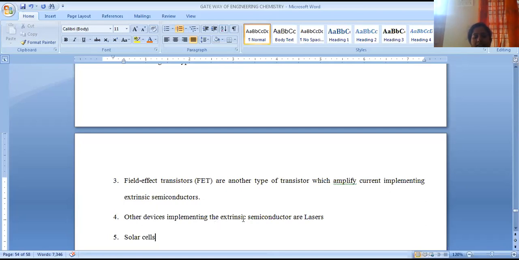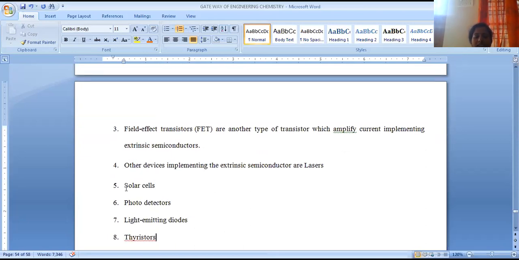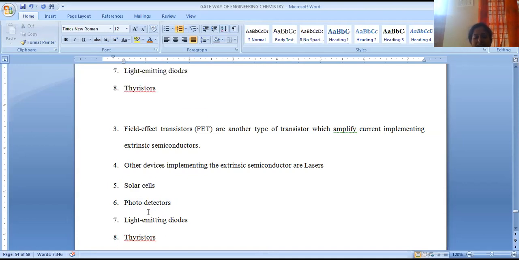Other devices implementing extrinsic semiconductors are lasers. In the case of laser light passage also we are using semiconductors. Solar cells also work with the help of these semiconducting materials. Photo detectors are nothing but, by using light radiation, we can analyze and identify a new compound. In that case also semiconductors are used.